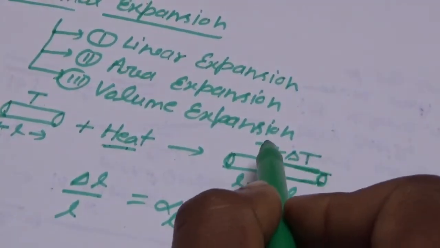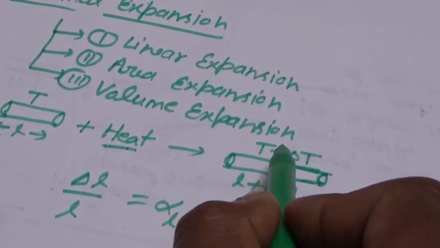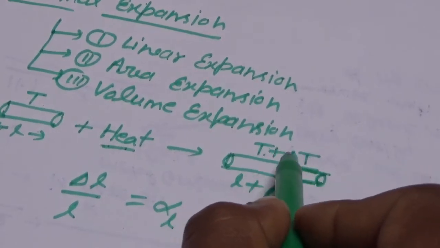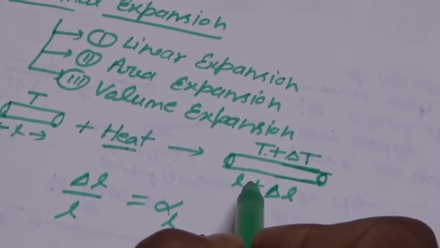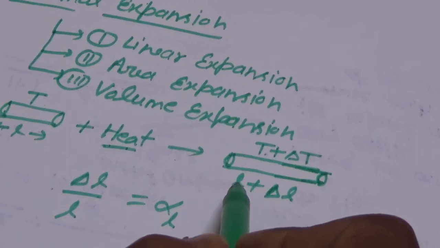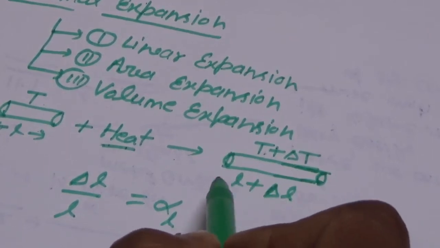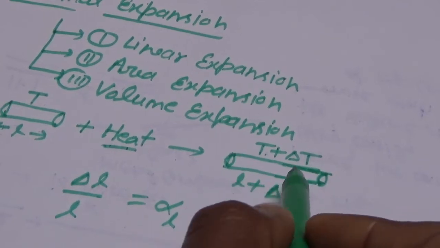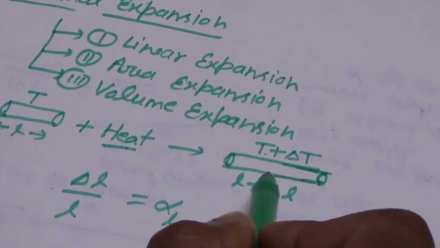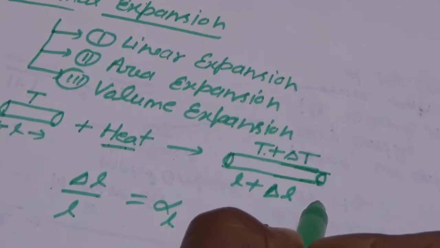Then its temperature has changed to T plus del T, and its length has expanded by the quantity del L. Hence now its length is L plus del L.